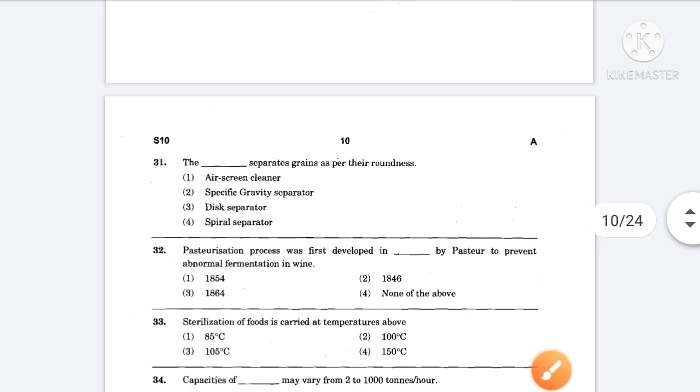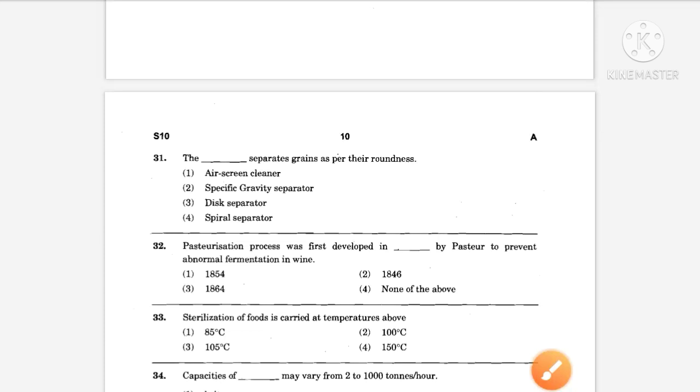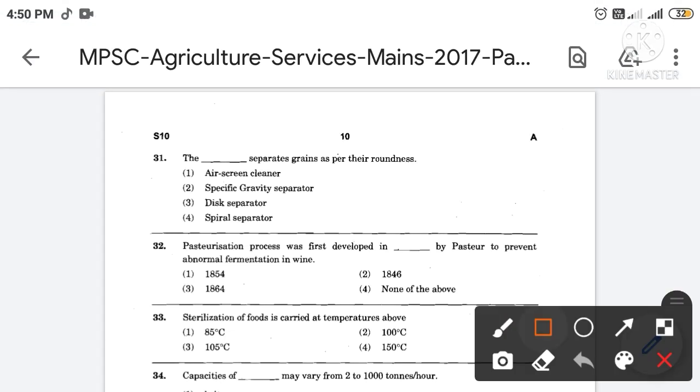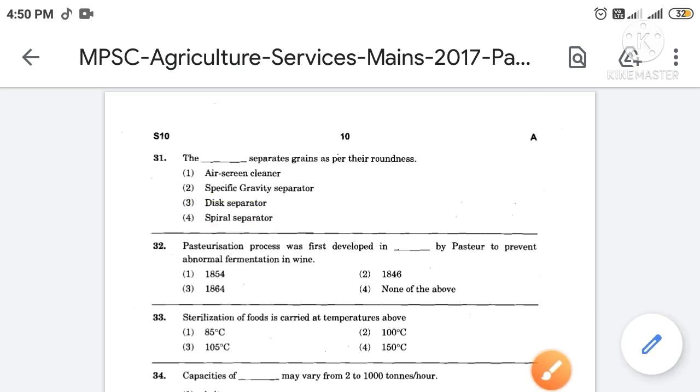Then next question, the filling the blanks separates grain as per their roundness. The correct answer is option number 4. So the spiral separator separates grains as per their roundness.